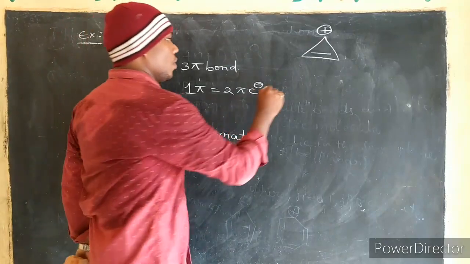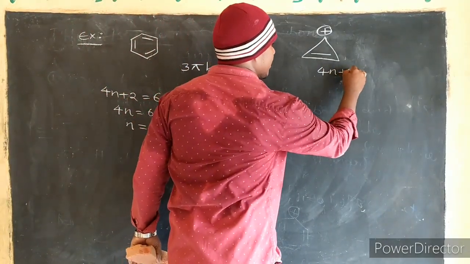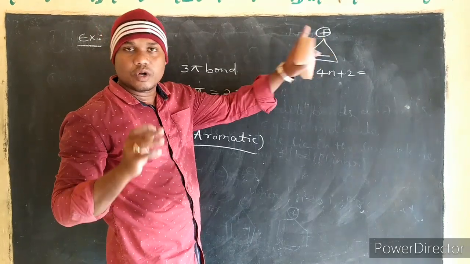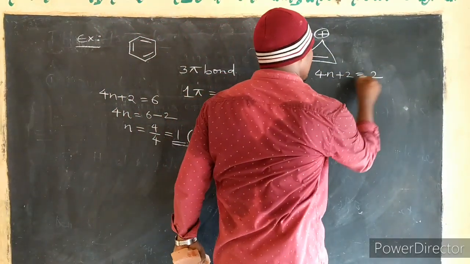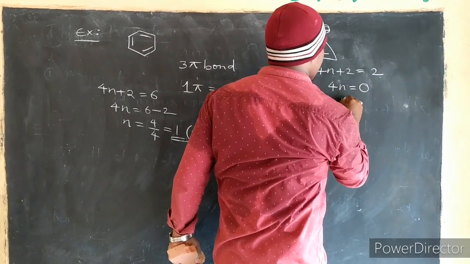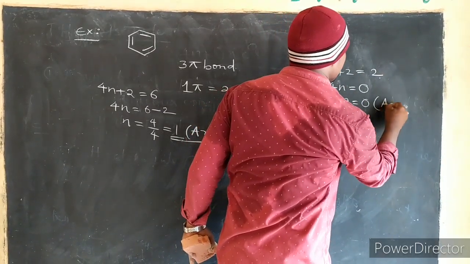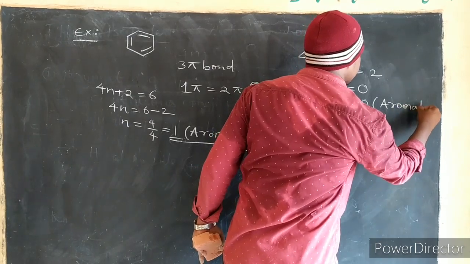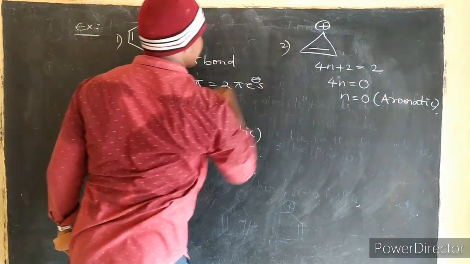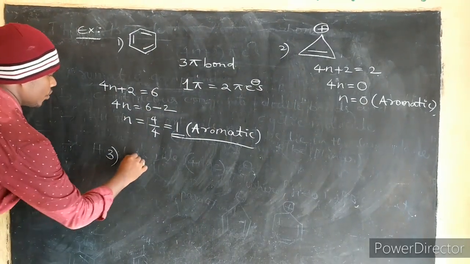Cyclopropenyl cation. Here how many pi electrons are there? Only one pi bond. For one pi bond, there are 2 pi electrons. So 4n equals 2 minus 2, which means 0, so n equals 0. Again integer 0, that is aromatic. Like this, first example, second example. For the third example, you can calculate easily.